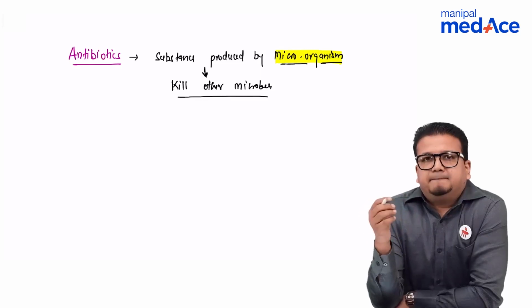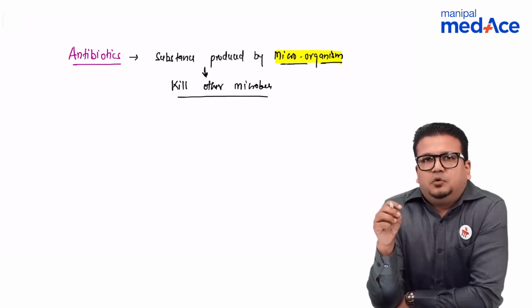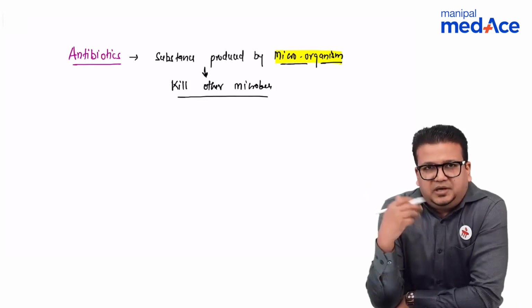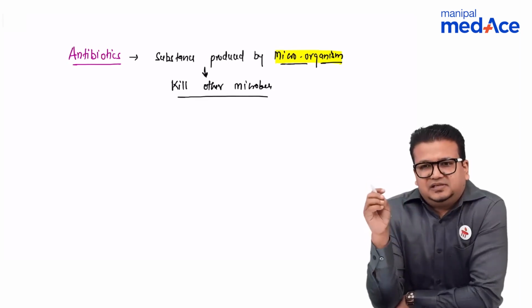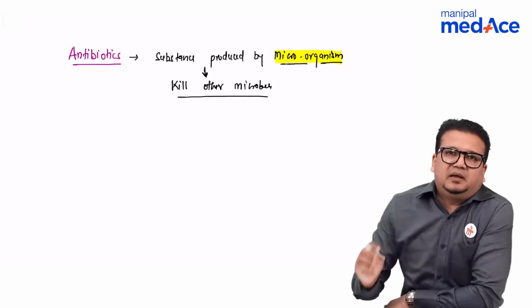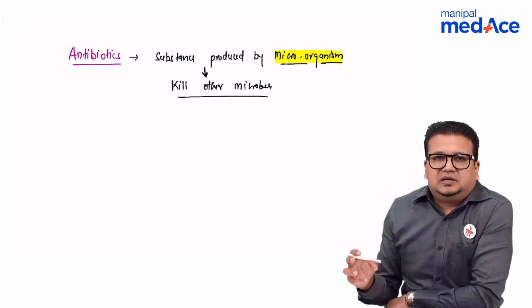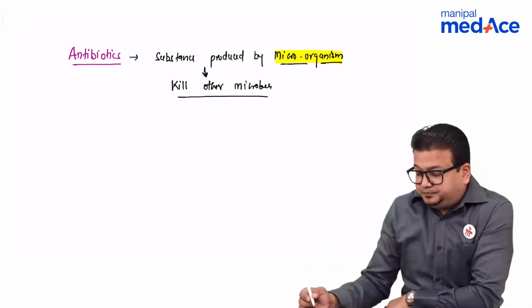Next day when he came, after overnight incubation, he found that the area that was contaminated by penicillium mold did not have any bacterial growth. So he gave the concept that there is something in penicillium that has prevented the growth of bacteria, and that's something he called penicillin. So Alexander Fleming is credited with the discovery of penicillin, and that's how the concept of antibiotics was developed.